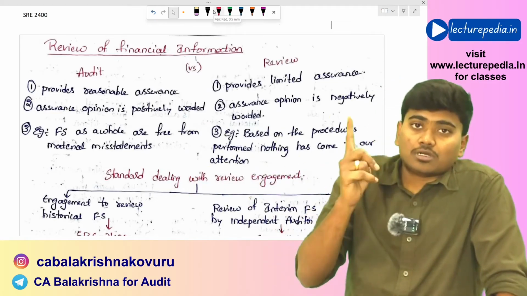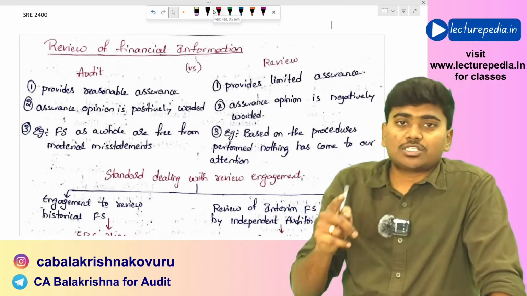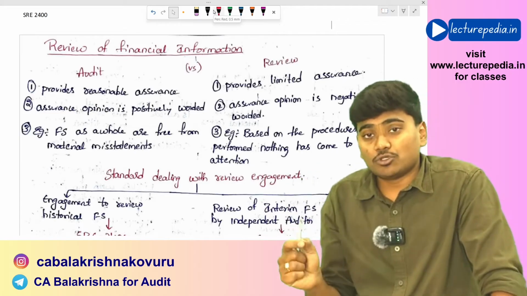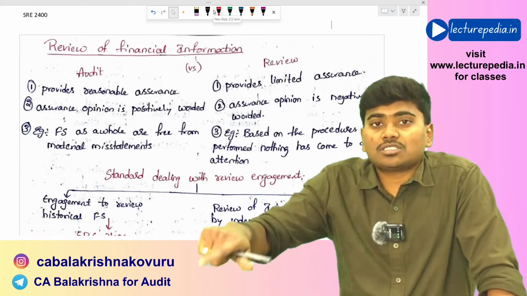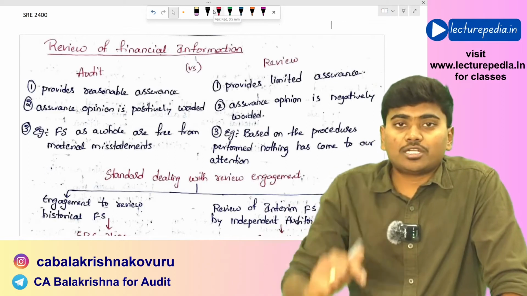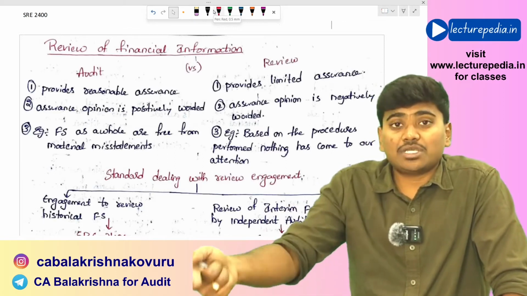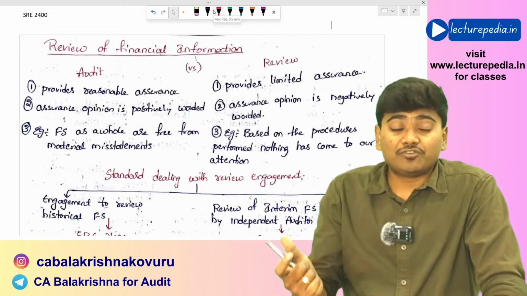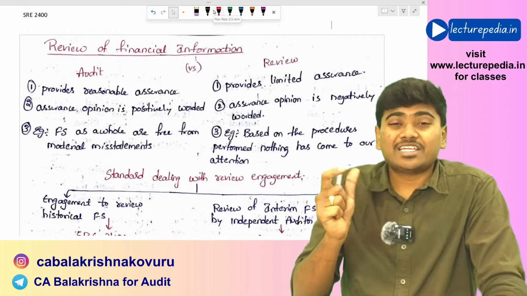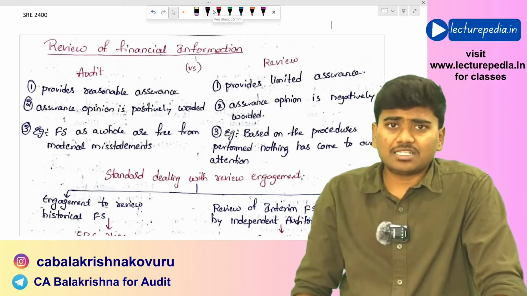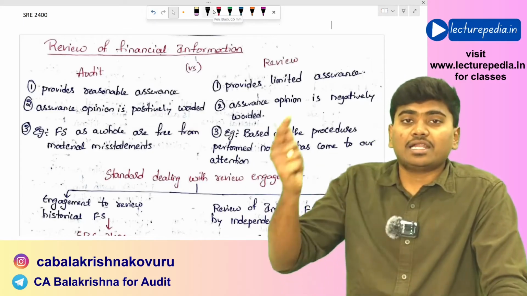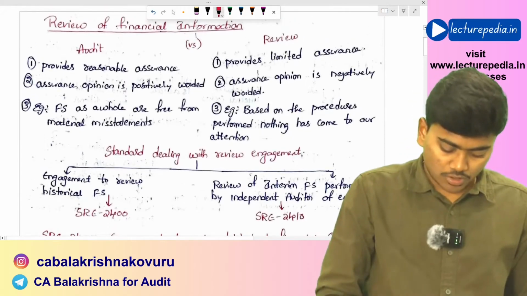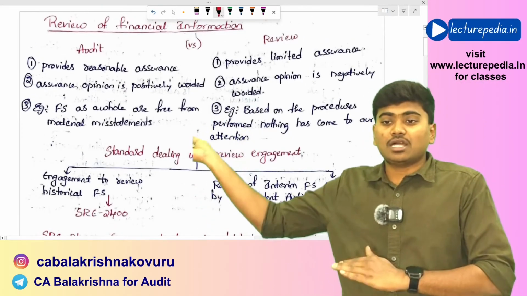In case of reasonable assurance, you are confirming that financial statements are free from material misstatement. But in case of review, you are saying that you have not come across any material misstatements during your review procedures, but there can be misstatements. Here in case of review, the conclusion is negatively worded. That is the difference between reasonable assurance and limited assurance. So I have given the difference between audit and a review.